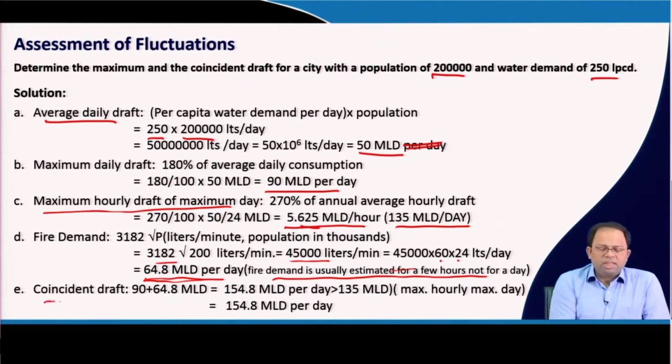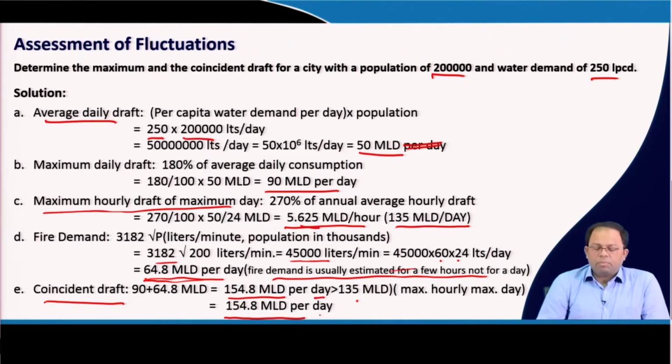So, the coincident draft is the fire demand plus the maximum daily draft. That is 90 plus 64.8, which is 154.8 MLD per day, which is greater than the maximum hourly draft of the maximum day, which is 135 MLD. So, we take 154.8 MLD per day as the coincident draft, which is the maximum demand.